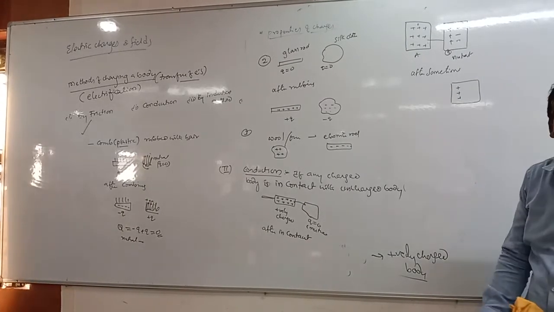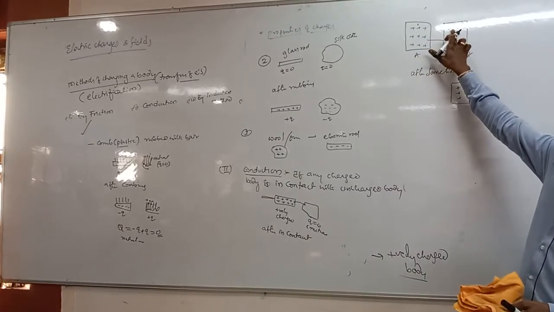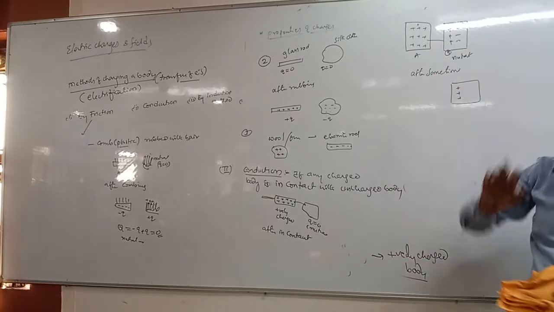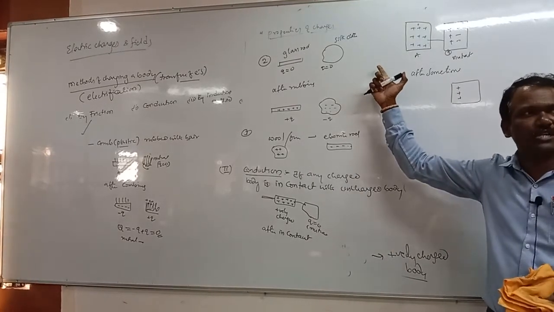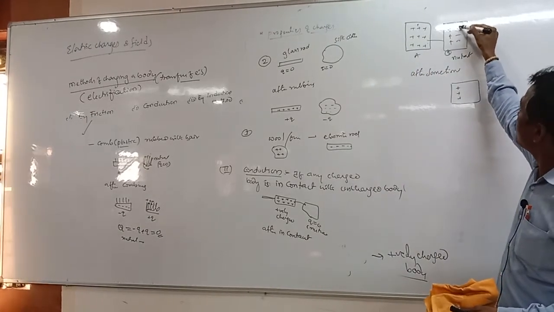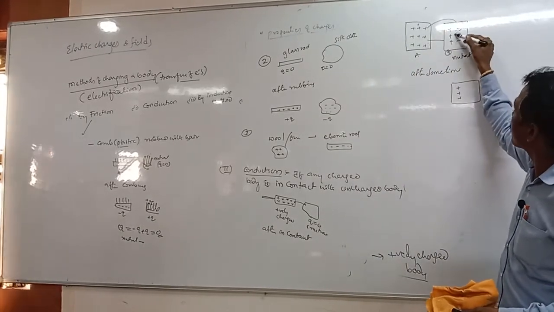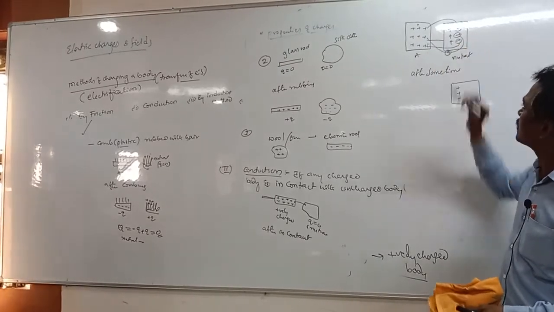How? It is neutral, with an equal number of positive and negative charges present. Here there are only positive charges present. These electrons are transferred here.